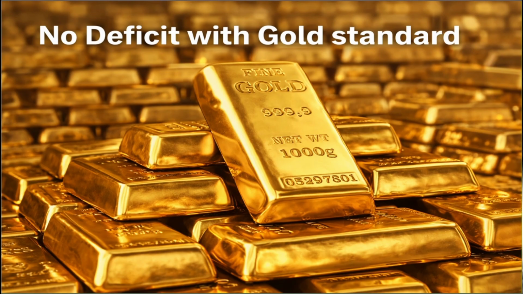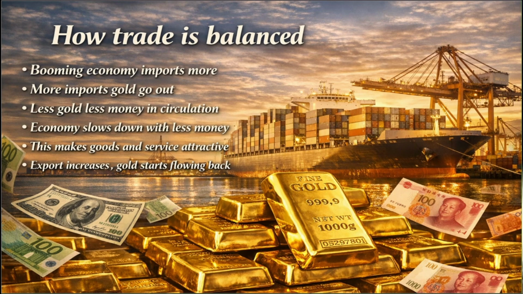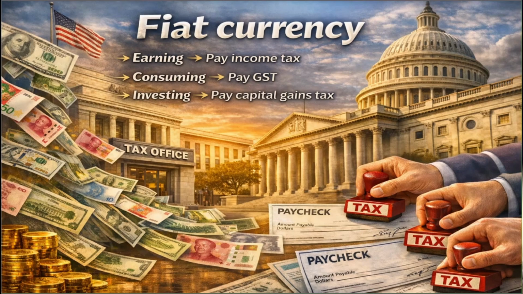Under the gold standard, there were no trade deficits. Trade was self-balancing because money supply depended on gold. If a country imported too much, its gold reduced, money supply fell, prices dropped, which made the exports competitive in international market, due to which exports rose and gold returned. It was an automatic balancing system.